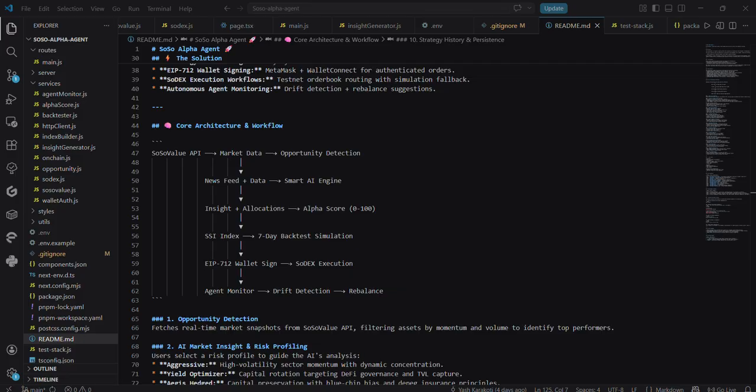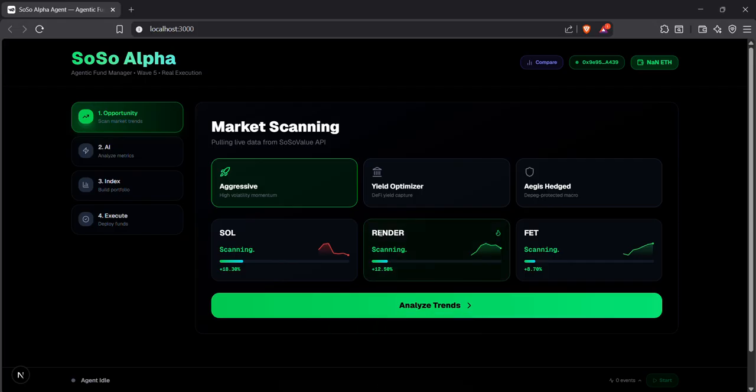Here's the Soso Value agent interface. Step one is opportunity detection. The platform gives you three risk profiles to choose from. First one is aggressive, yield optimizer, or ages hedged. Aggressive is high volatility sector momentum with dynamic concentration, and yield optimizer is capital rotation targeting DeFi governance and TVL, and ages hedged is capital preservation with a blue chip bias.